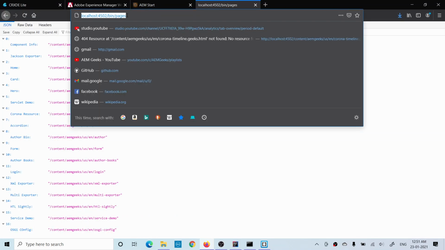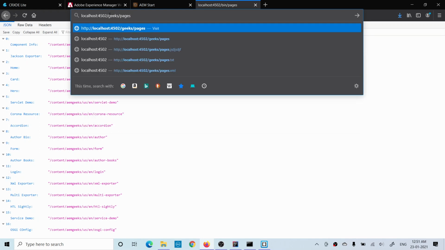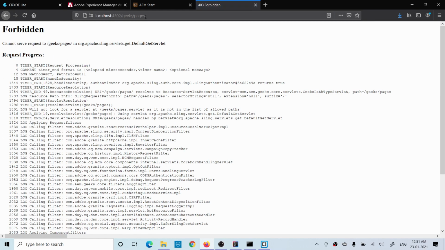Okay, so right, as soon as I try to access this servlet using another path, it gives me the forbidden error. Then what might be the reason for this?